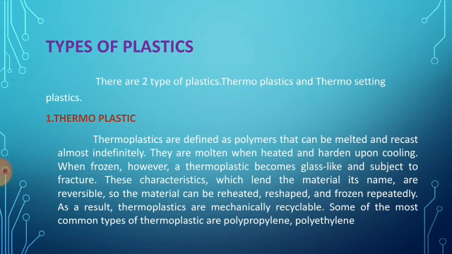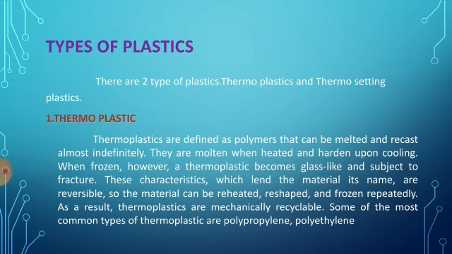When frozen, however, a thermoplastic becomes glass-like and subject to fracture. These characteristics, which lend the material its name, are reversible, so the material can be reheated, reshaped and frozen repeatedly. As a result, thermoplastics are mechanically recyclable.